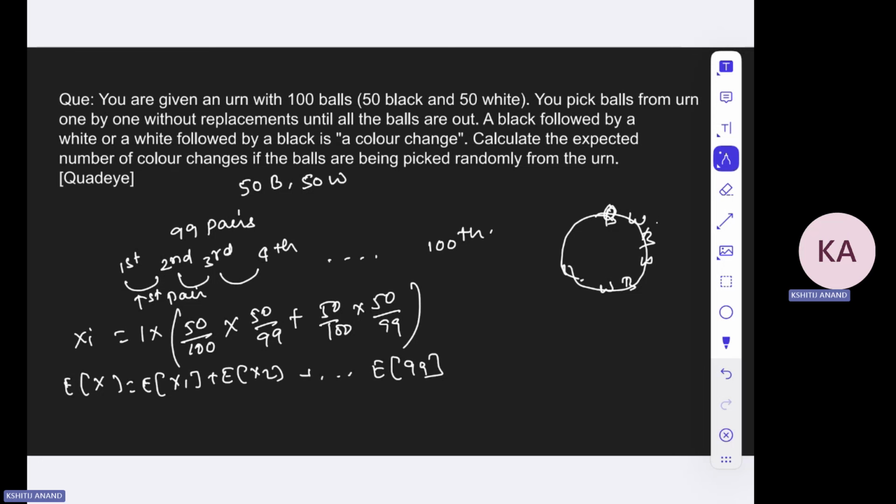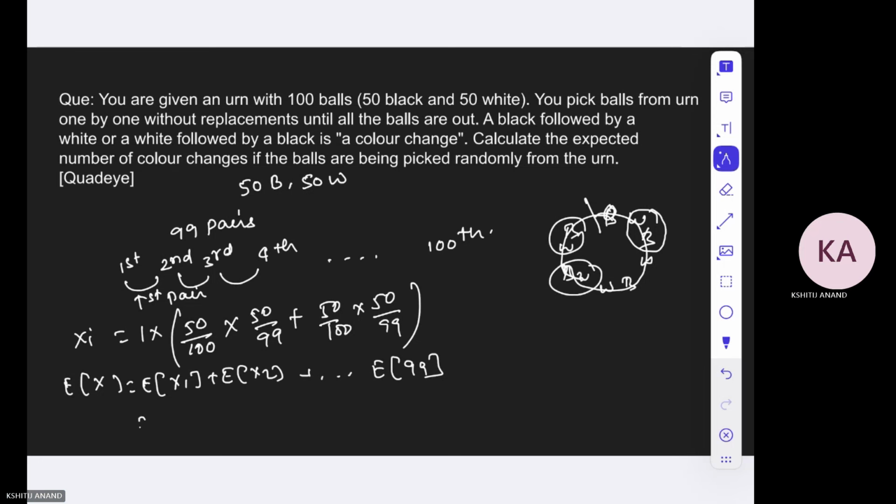It doesn't matter whether you are looking at the probability of color change over here or over here or over here. This probability should be the same everywhere, because the balls are placed randomly in this circle. So it does not matter at which place you are choosing. Now, if you ask me why a circle, it doesn't matter. You can break this circle at this point and still this probability should be the same. That's why all these probabilities will be the same.